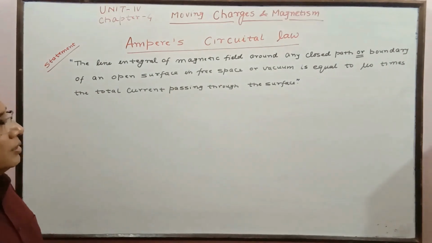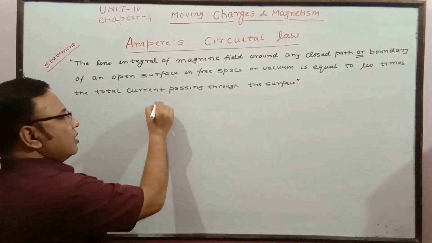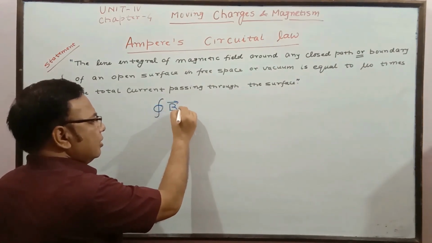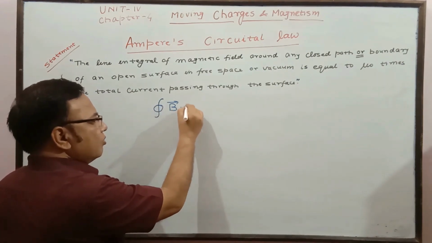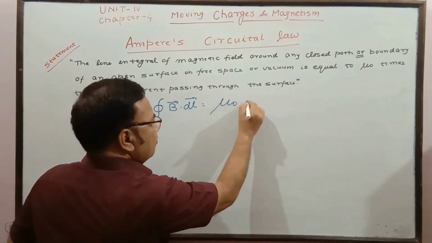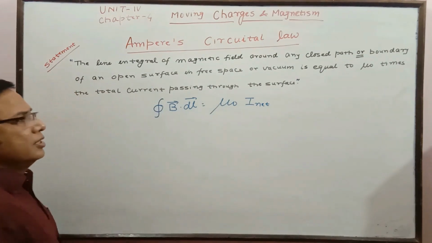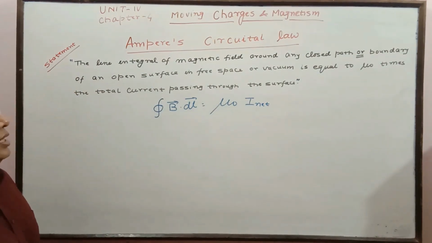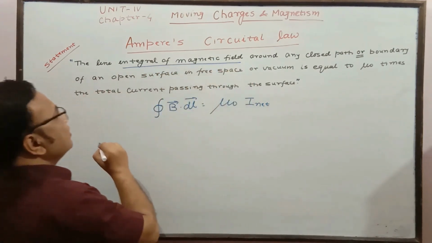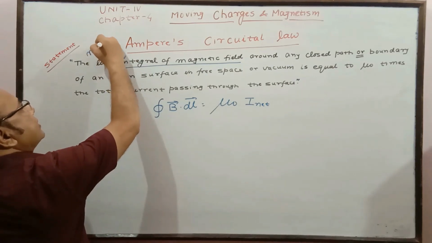If you go for its mathematical expression, it is a closed integral, for a closed loop, B dot dl is equal to mu naught times the net current crossing through the surface. This integral of magnetic field is also sometimes known as magnetic circulation.